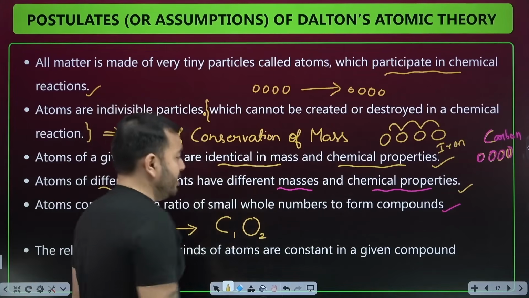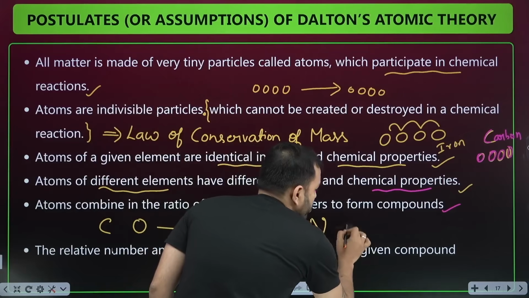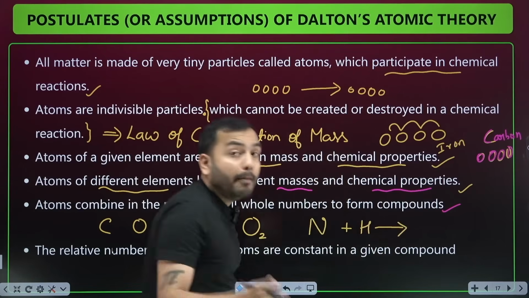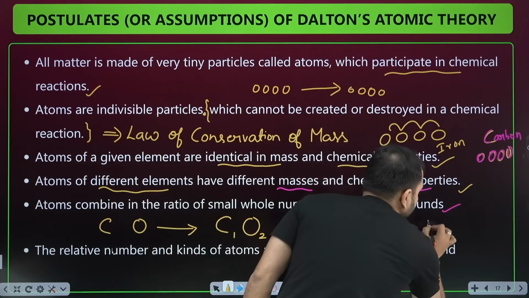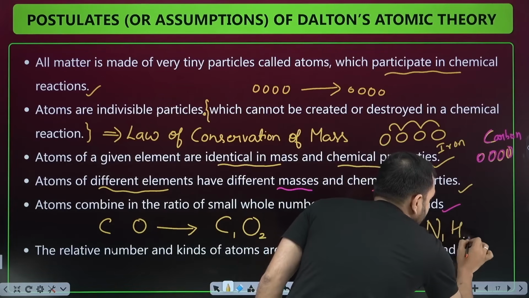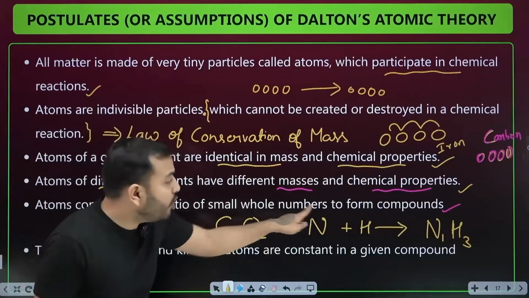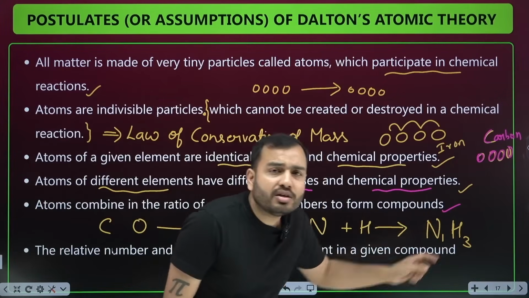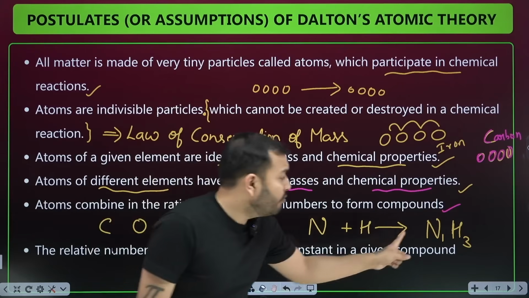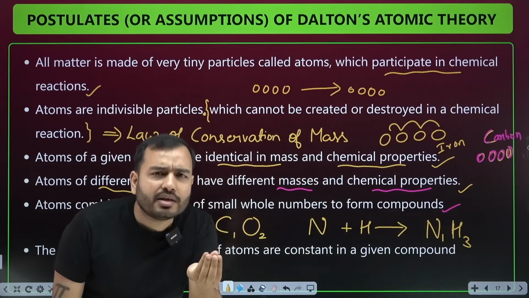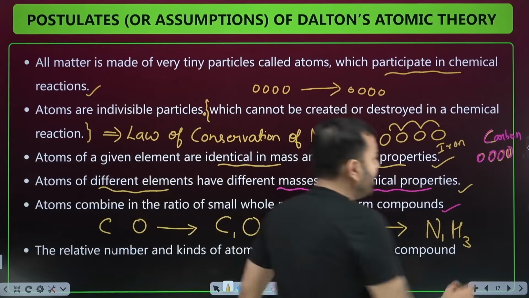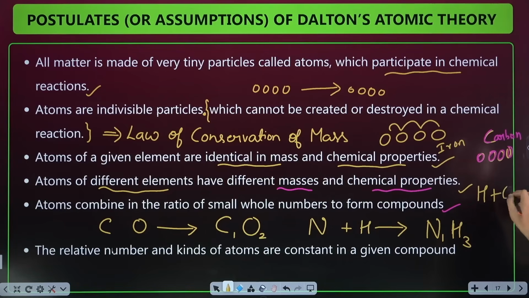What else should we take? Ammonia, right? I took the example of ammonia. Nitrogen and hydrogen combine to form ammonia. The formula of ammonia is NH3. That is 1 nitrogen and 3 hydrogen. Now look at it. What is it saying? Atoms combine in the ratio of small whole numbers. Here nitrogen and hydrogen, in a small whole number ratio, 1:3, to form a compound. You can take the example of water too. What do we get from hydrogen plus oxygen? H2, and oxygen is how much? 1. They are small whole numbers, 2 and 1.